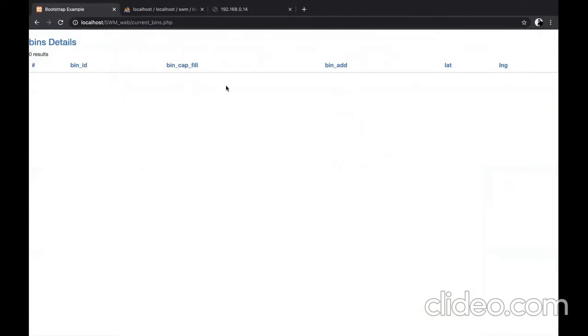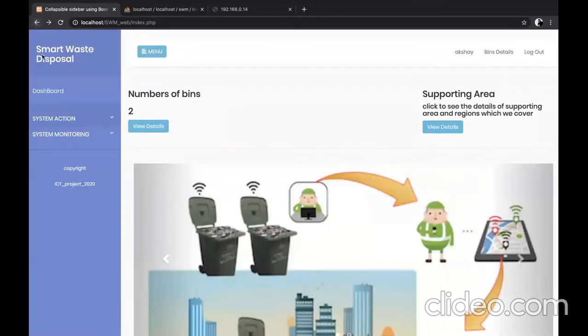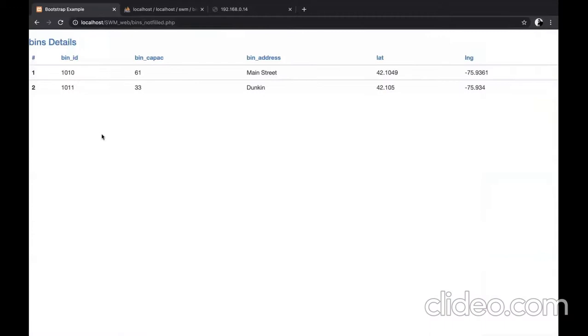Here the bins details, it is 0 because our garbage level is below 80% capacity. That's why this is displaying empty results. On the left side, here which displays the bins not filled. Here we are showing this 61% capacity for bin ID 1010 and 33% capacity for 1011.